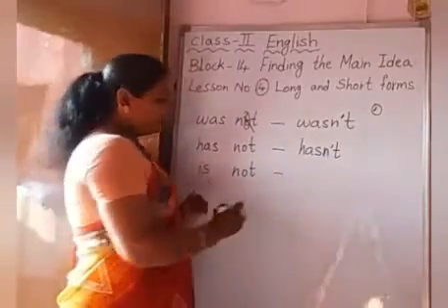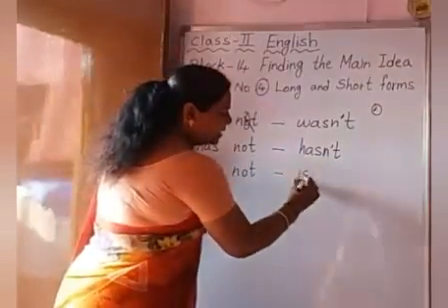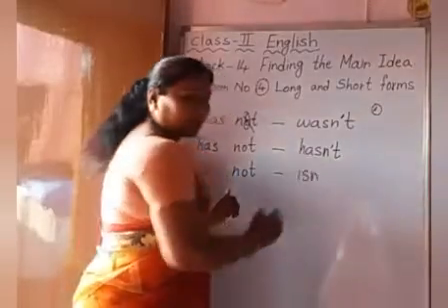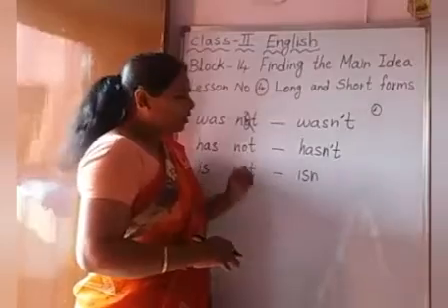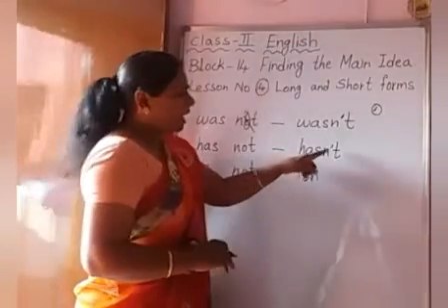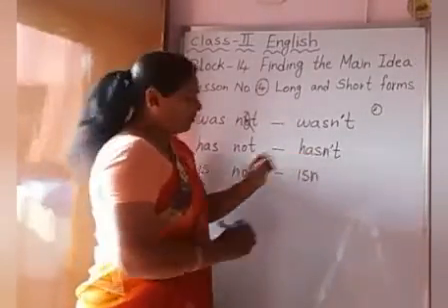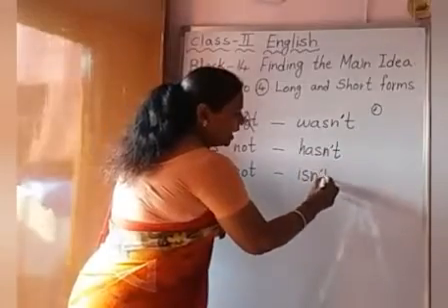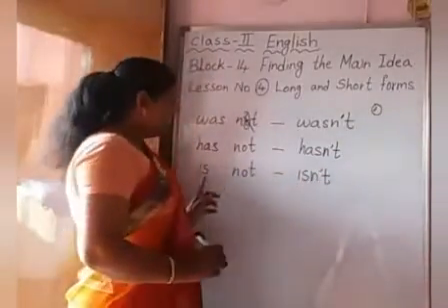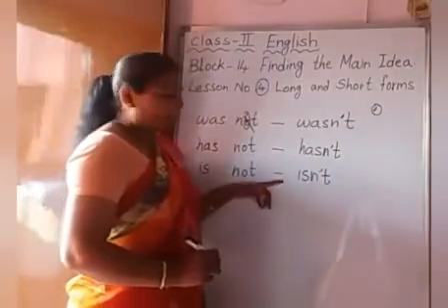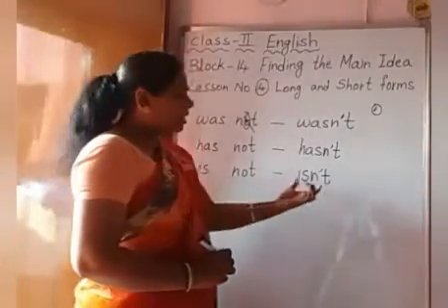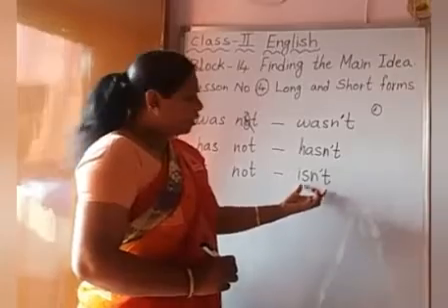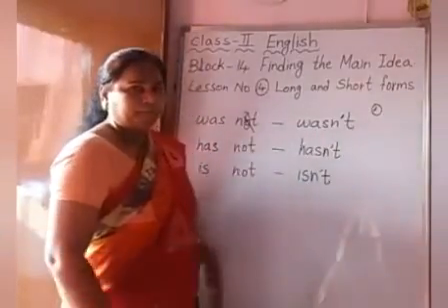Okay children, now is not. So now what do I have to do? I have to write is, and then do I also have to write O for the short form? No. I have to remove O, and then what do I put in place of O? I have to put the apostrophe, and then I write like this. So is not, how will we pronounce it? Isn't. Okay, this is the long form, this is the short form. Okay children, till here understood?